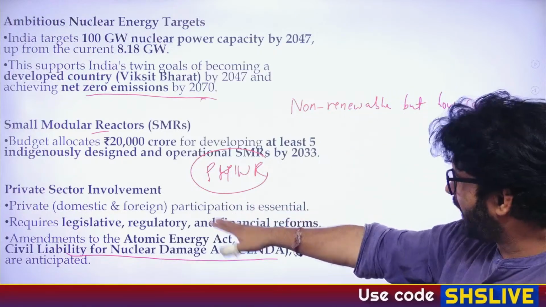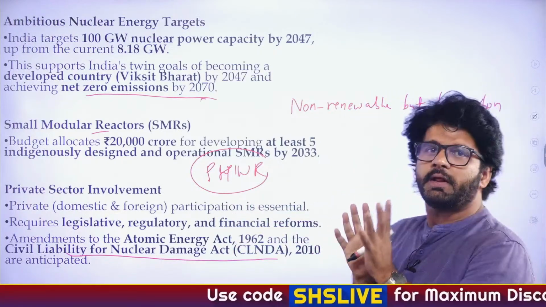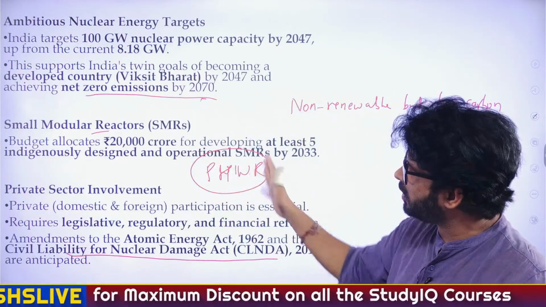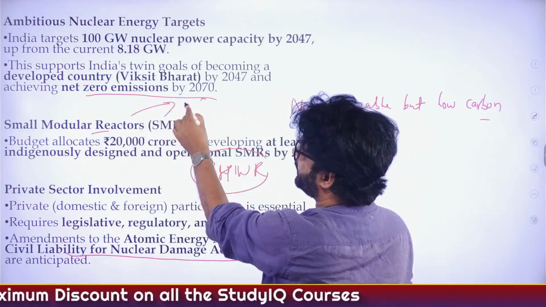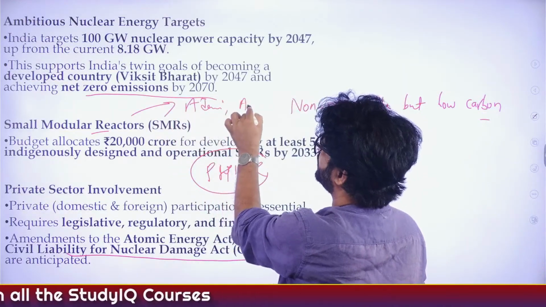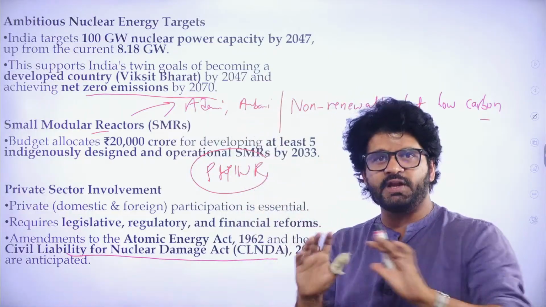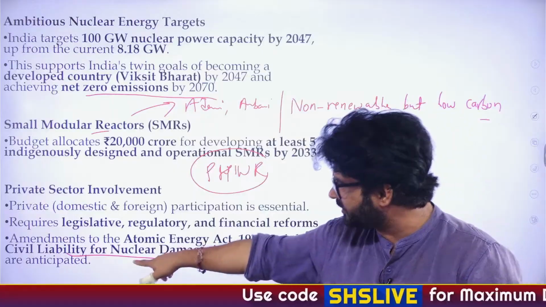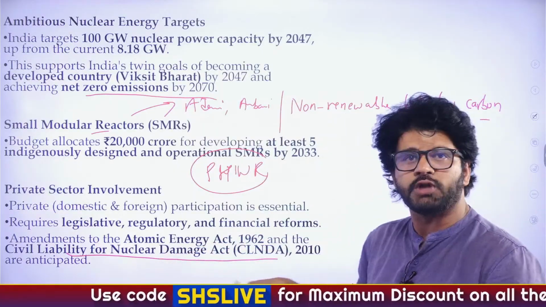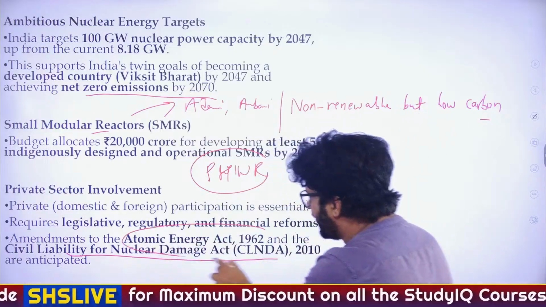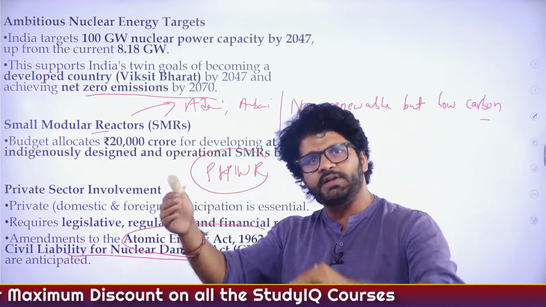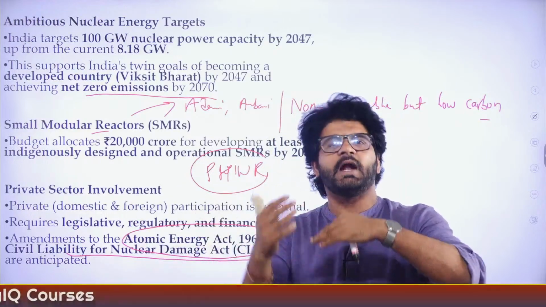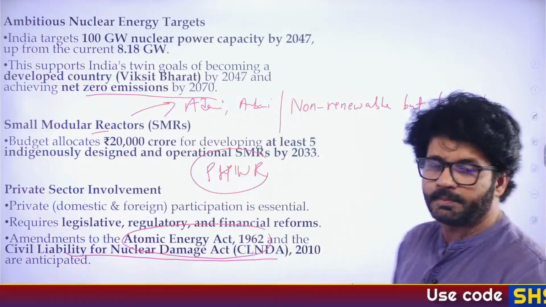Private sector involvement. Now, please understand, currently nuclear energy is mostly government controlled. So there has to be some changes. If you want to bring in small modular reactors and bring into the picture Adani, Ambani, and all those big companies who will be creating small modular reactors, then there has to be some change in the Atomic Energy Act 1962 and the Civil Liability for Nuclear Damage Act 2010. Especially the Atomic Energy Act 1962 has provisions which allow limited, if not zero, participation for private players in nuclear energy. That has to be changed. That's what the author is saying.